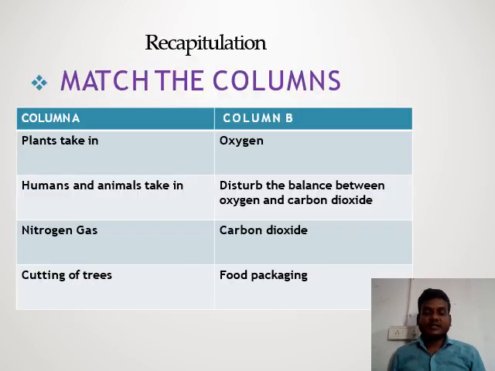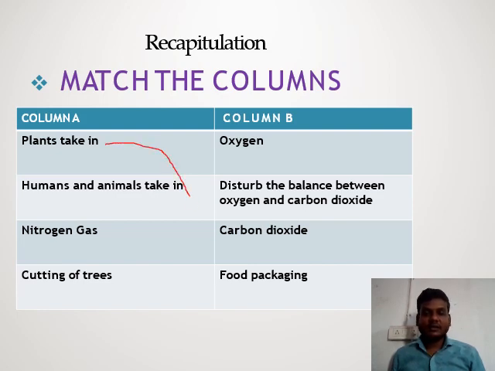Okay. Today we studied the atmosphere, nitrogen gas, and oxygen. Okay, student, match column A and column B. Which one is the correct answer? Food. Plants take in what? Yes, student. Write your answer in the chat box.